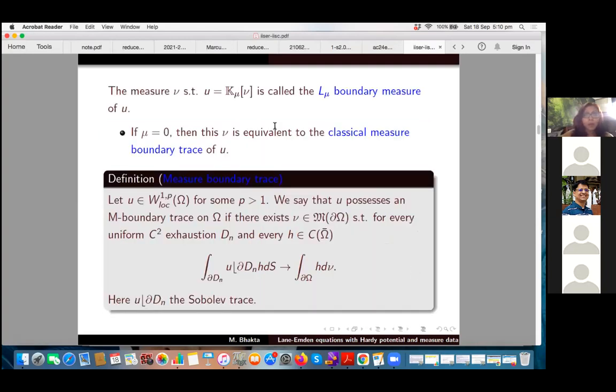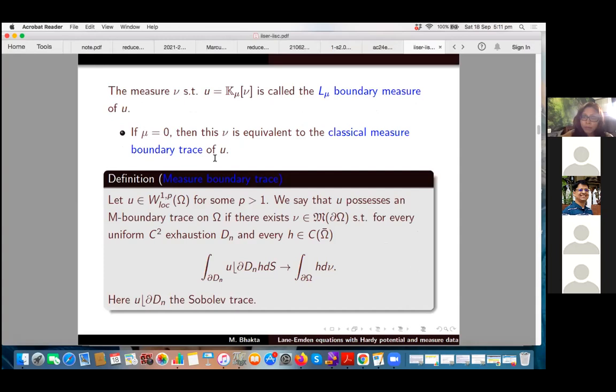Now, this measure nu, that is u equal to K mu nu, is called the L mu boundary measure of u. Now, if mu equal to 0, that is without Hardy potential, this nu coincides with the classical measure boundary trace of u.